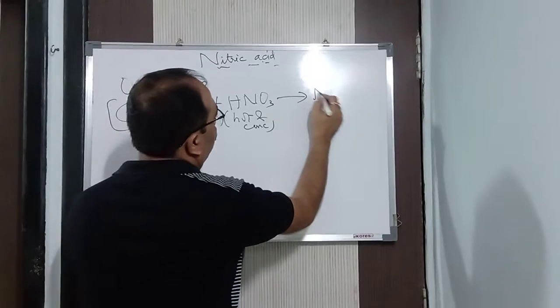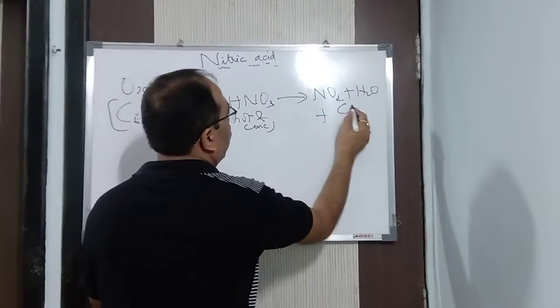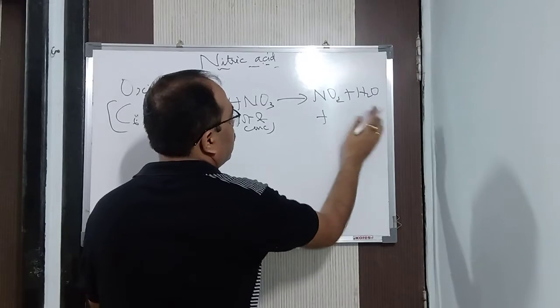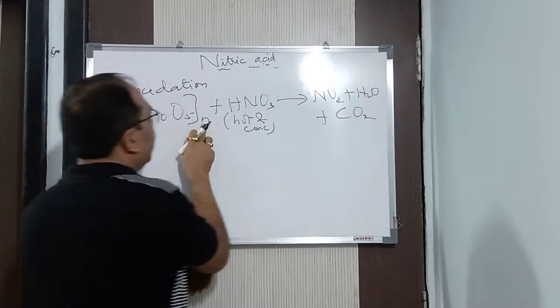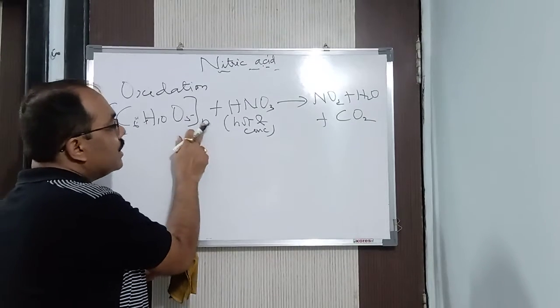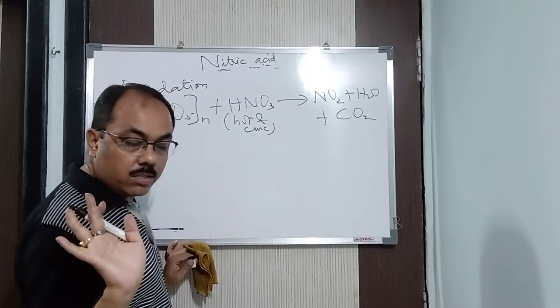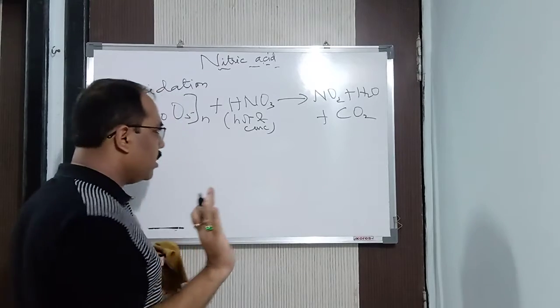Alright, you know what is going to form? Nitrogen dioxide, water and carbon dioxide will be formed. Now no need to balance this equation, you can't balance it because I have written here n. n means any number, so unless you know the value of n, you cannot balance the equation. Try to understand this particular thing.